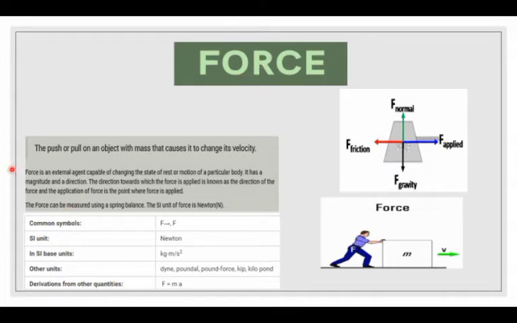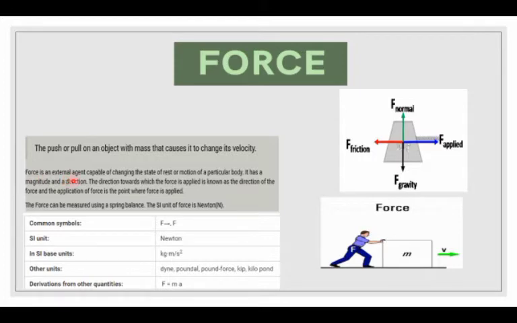What is force? The push or pull on an object with mass that causes it to change its velocity. Push is a force that moves an object away from something, and pull means the force that brings an object closer. Here a man applies a push to move object M with a velocity of v.